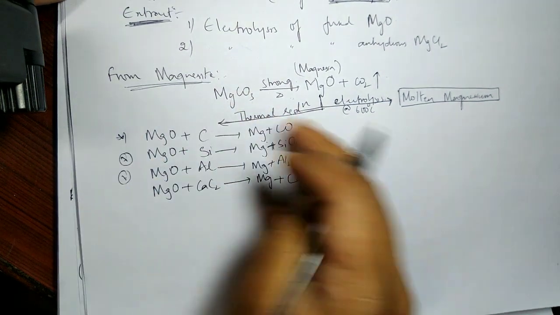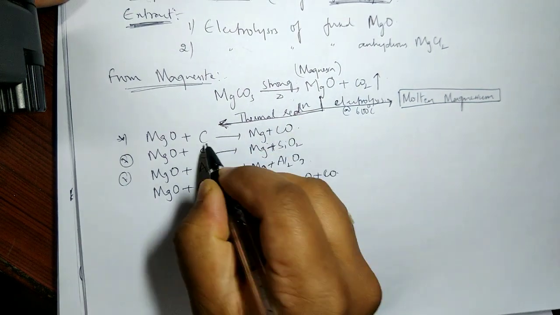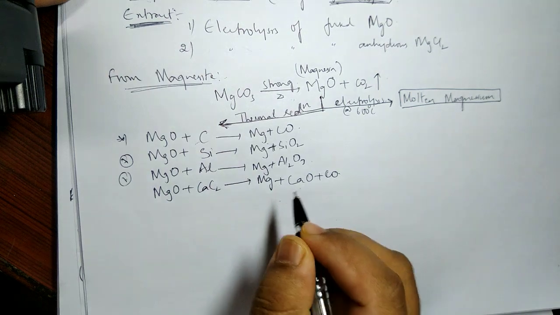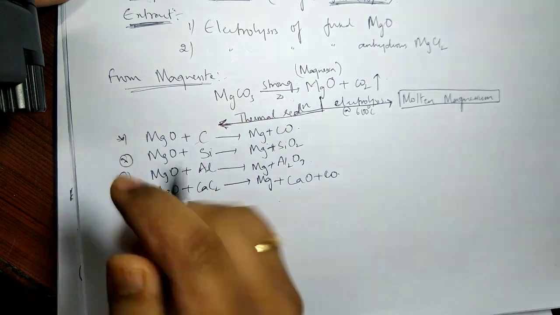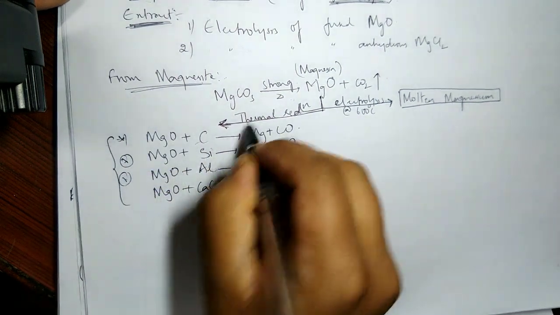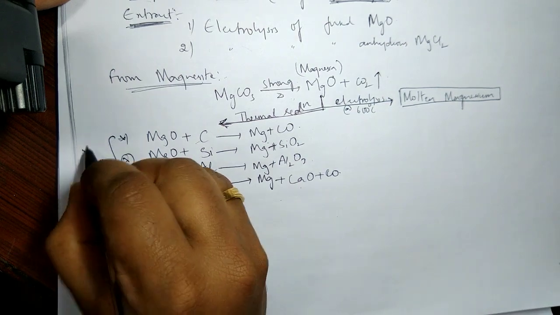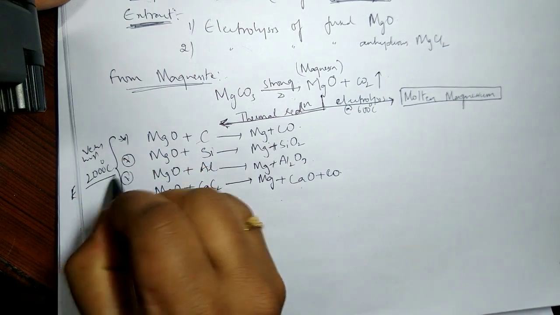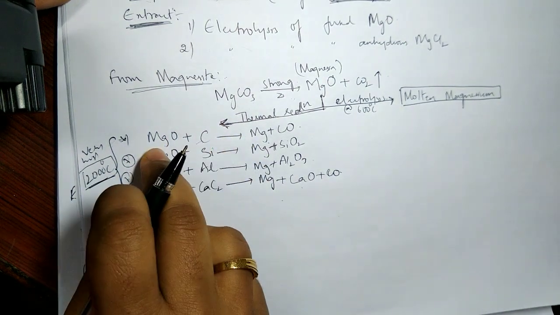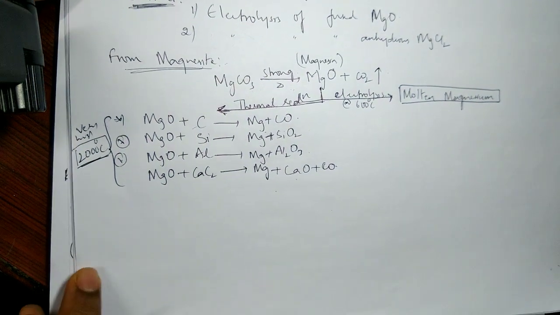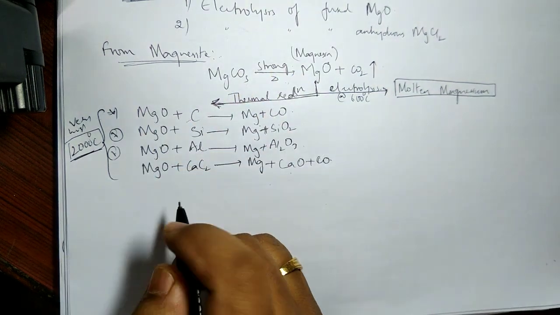So on the whole, I can use thermal reduction by carbon, silicon, aluminum and calcium carbide. In fact, even this is not so easy. All these reactions have to be performed at very high temperature, somewhere around 2000 degrees Celsius. Only at around 2000 degrees Celsius will we see magnesium coming out from the oxide. So this is one of the methods of extracting magnesium from magnesium oxide.